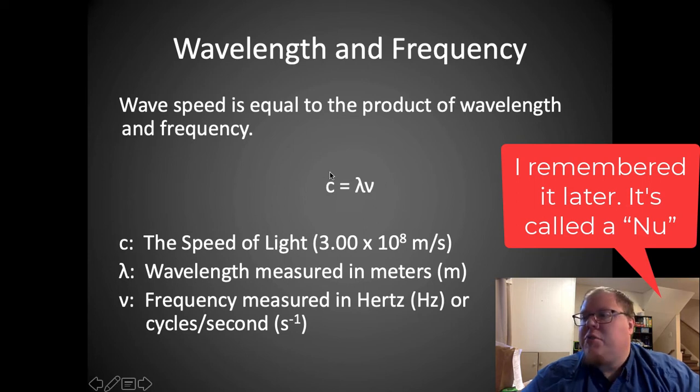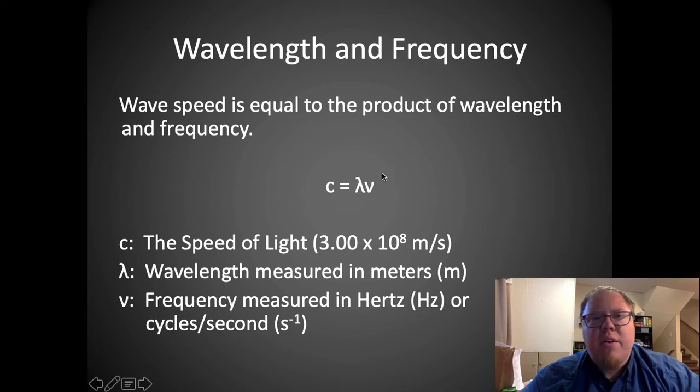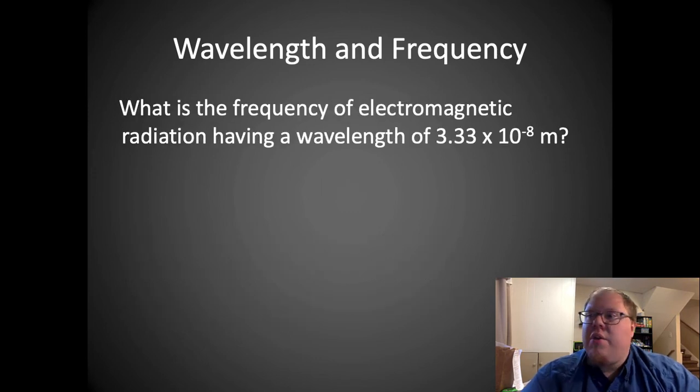All right, so speed of light is equal to the wavelength times the frequency. Now you can use this to determine the wavelength of something if you know the frequency, or to determine the frequency if you know the wavelength. Okay? The speed of light is always going to be the same, so we don't really need to determine that. All right? So let me show you how this works. Here's a practice problem.